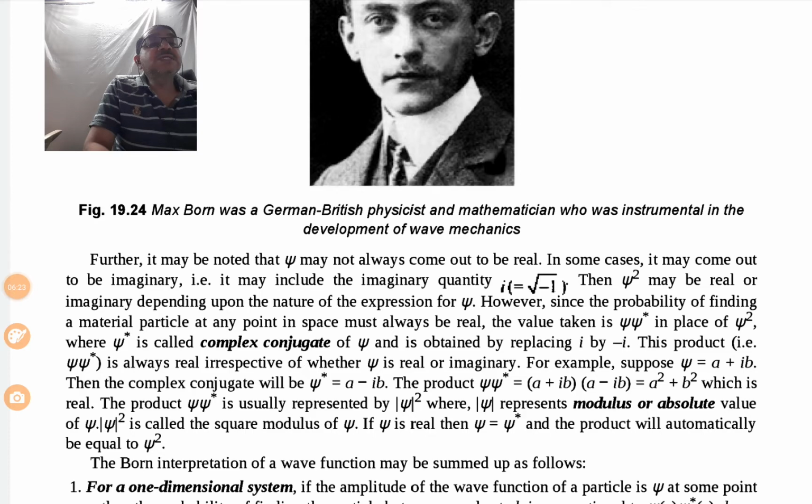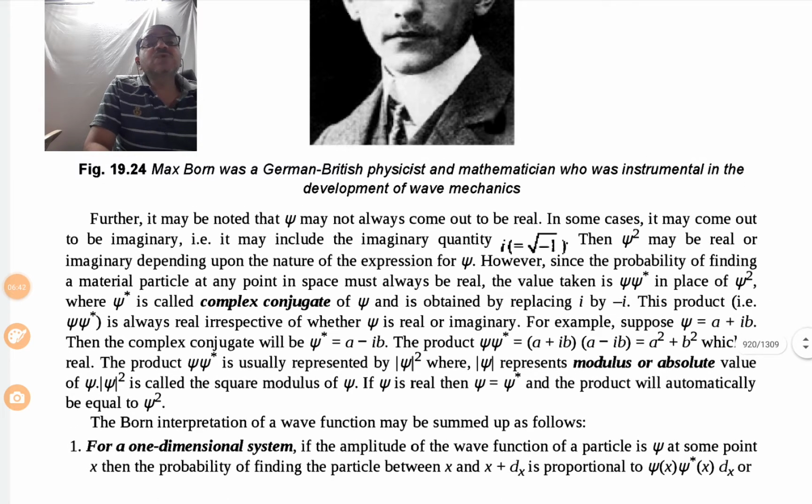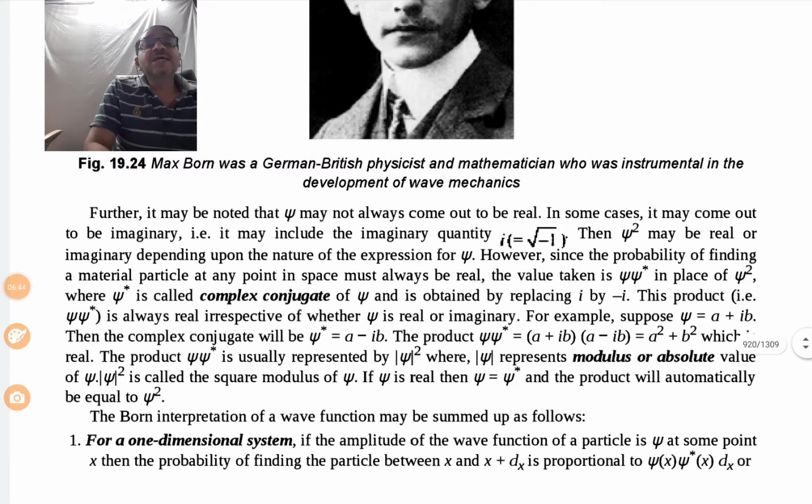However, since the probability of finding a material particle at any point in space must always be real, the value taken is psi into psi star in place of psi square, where this psi star is called the complex conjugate of psi and is obtained by replacing i by minus i.